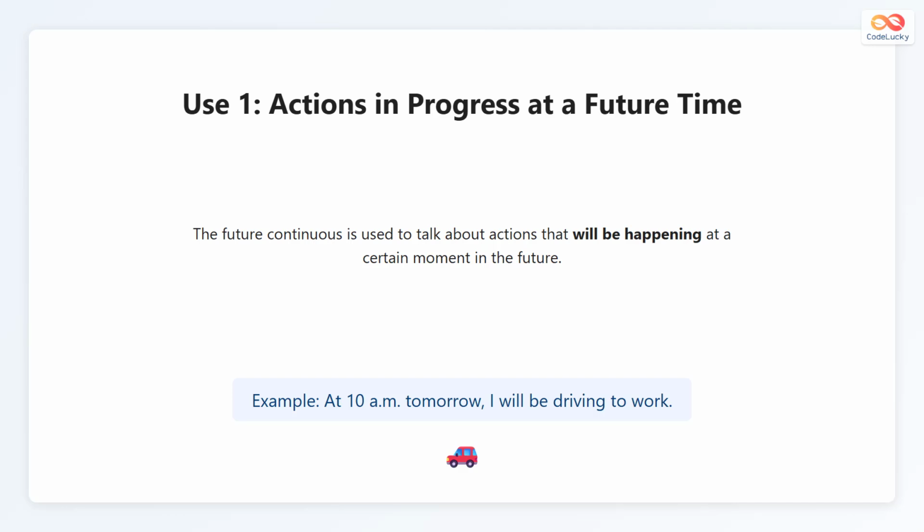The first use of the future continuous is to describe an action that will be in progress at a particular future time. It emphasizes that the action will already be happening when that moment arrives. For example, at 10 in the morning tomorrow, I will be driving to work. The driving will be happening at that future time.